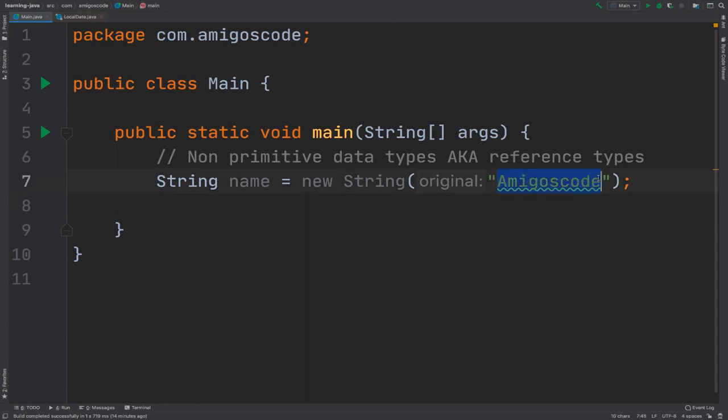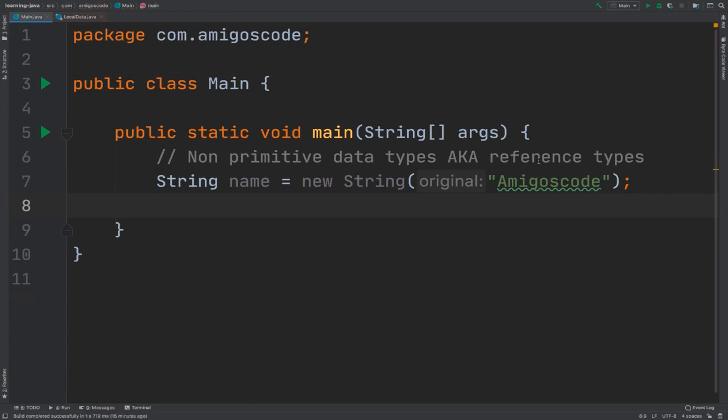Right here, if I delete that, what a string is, it's simply a reference type that allows me to store a sequence of characters. So remember, we had the char data type. So let me type c equals, and this takes, for example, a single character right here. So you can see if I type, for example, Amigoscode, this does not work. So this is where you use the string reference type.